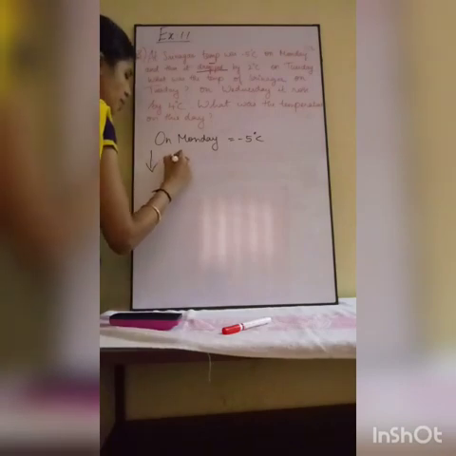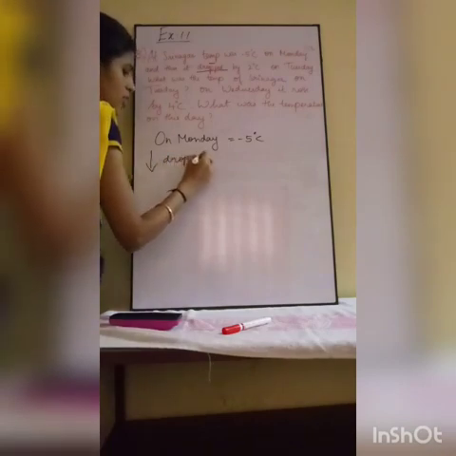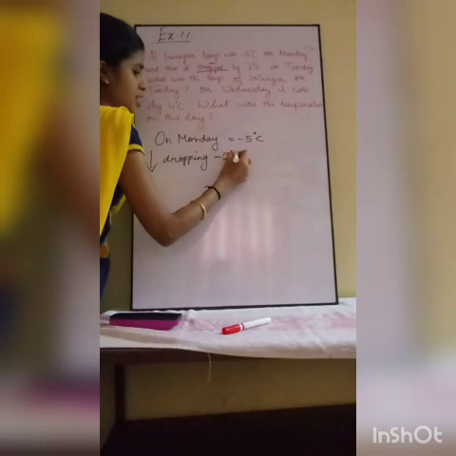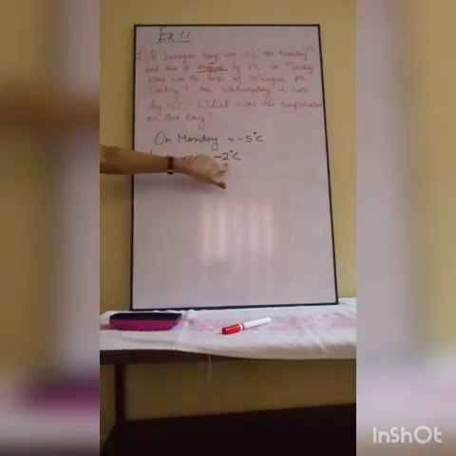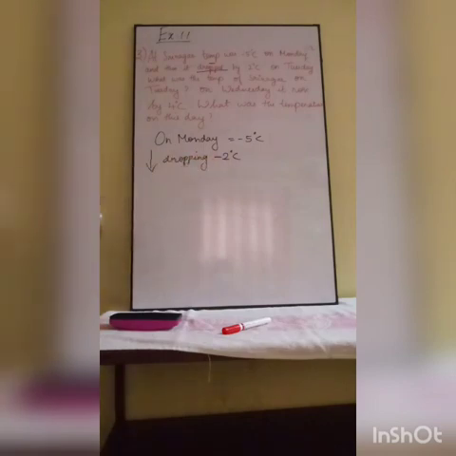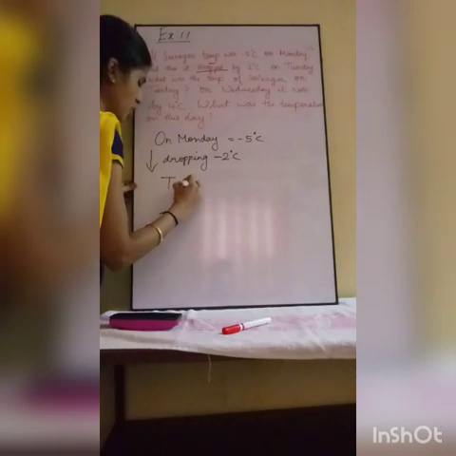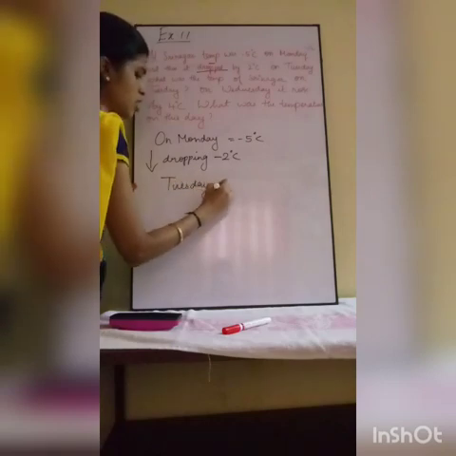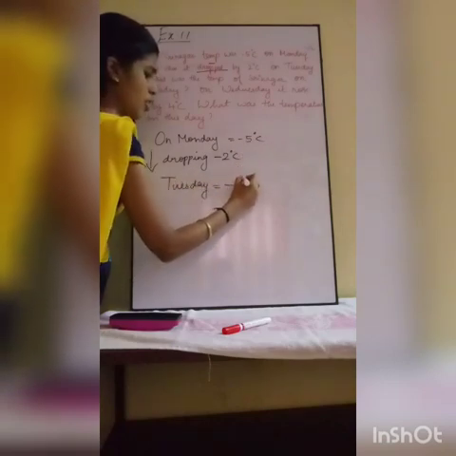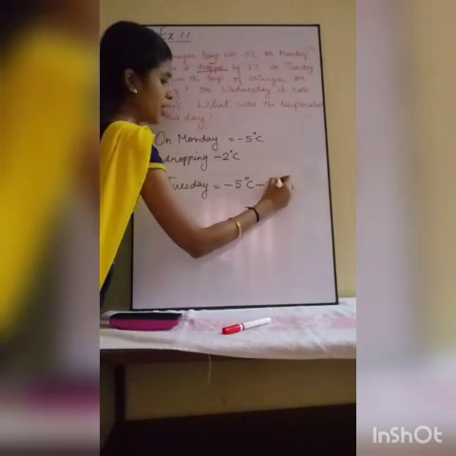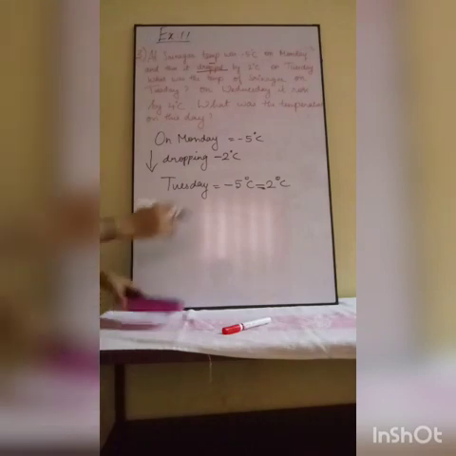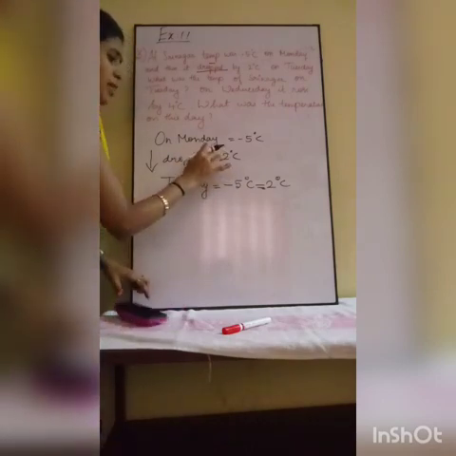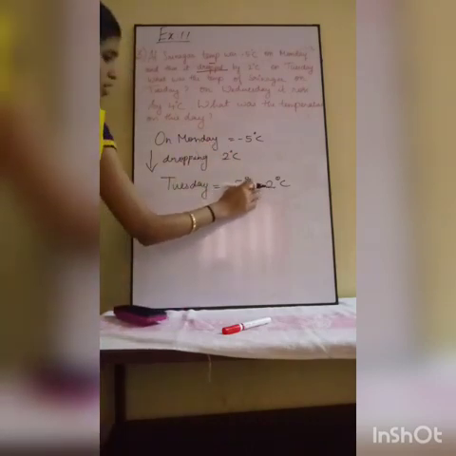So it is dropping minus 2 degrees Celsius on Tuesday. From this it is dropped minus 2 degrees Celsius. That is what the meaning is. So what was the temperature on Tuesday? It is Monday's temperature, from which it is dropping 2 degrees Celsius. Dropping means minus. If you write minus here you will get confused, so that's why I am writing it alone.